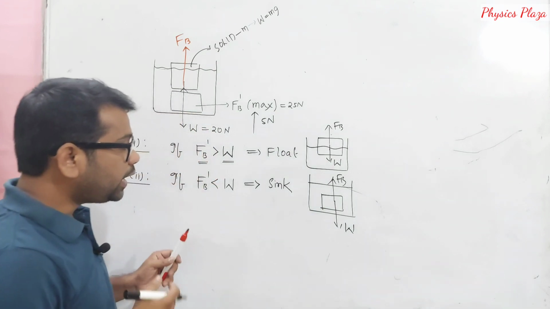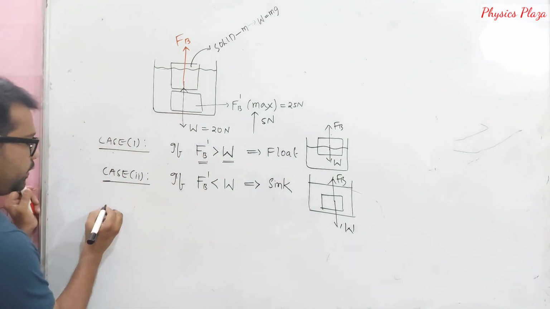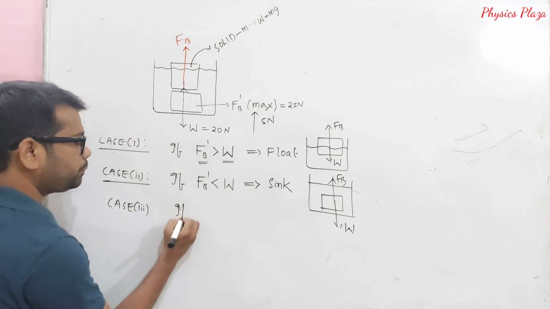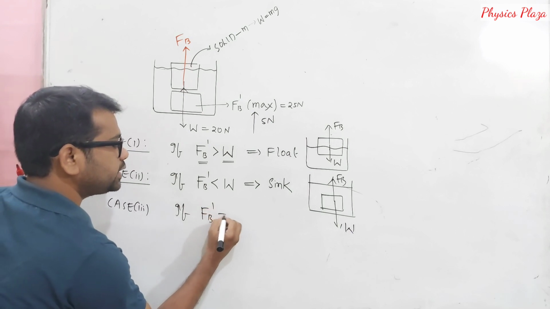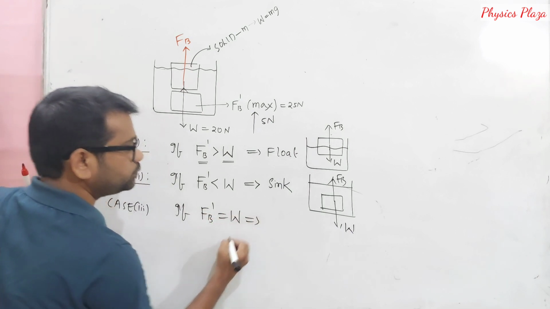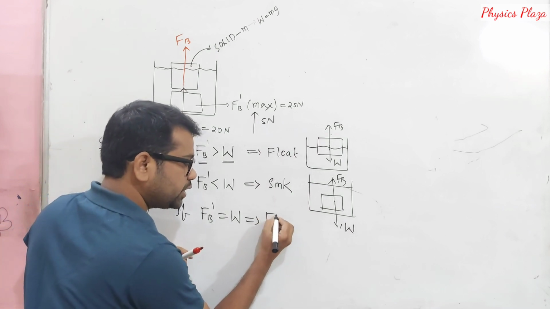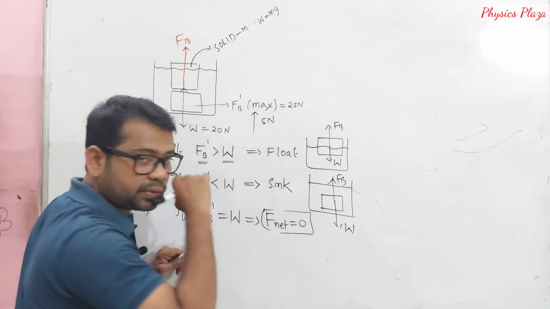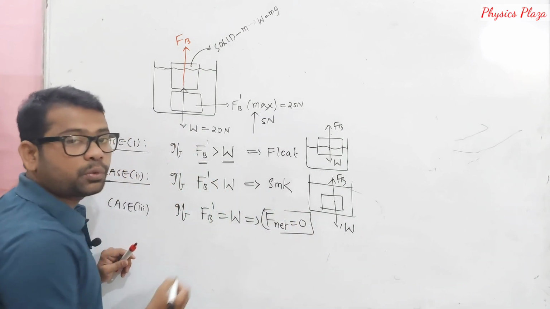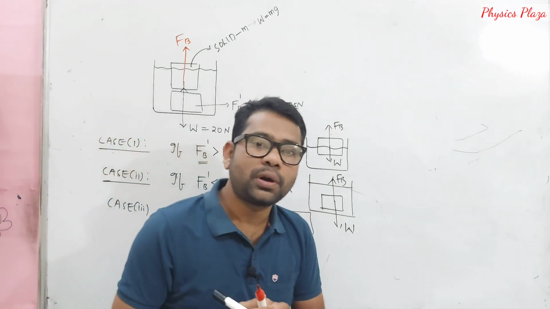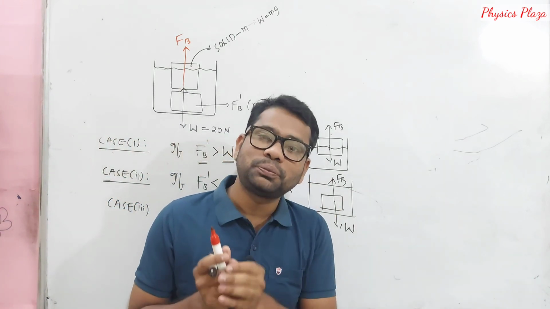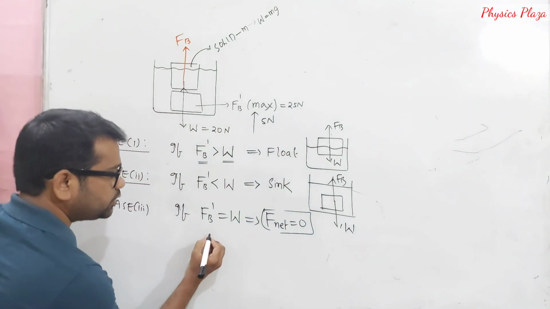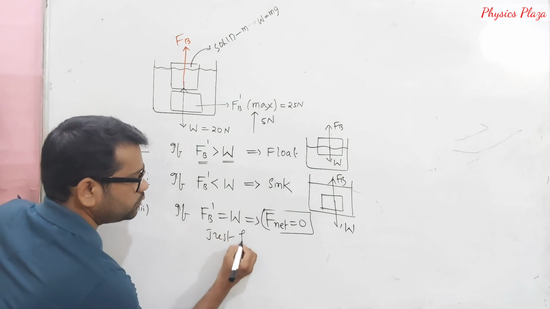Okay, fine. And you may wonder what happens if the buoyant force is equal to the weight of the body, then what will be the net force, dear children? Net force will be 0. This is the case of a floating body. What is the weight of the floating body, children? The weight of the floating body will be 0. But in this case, this is just floating.